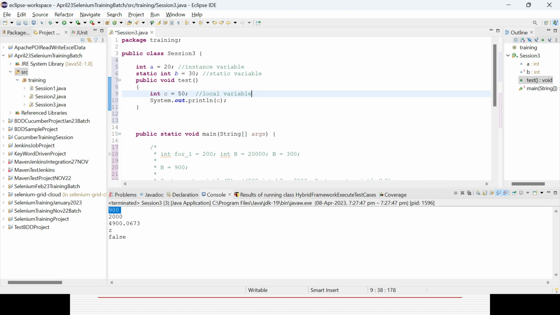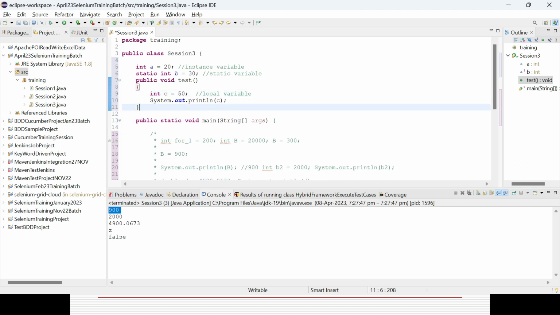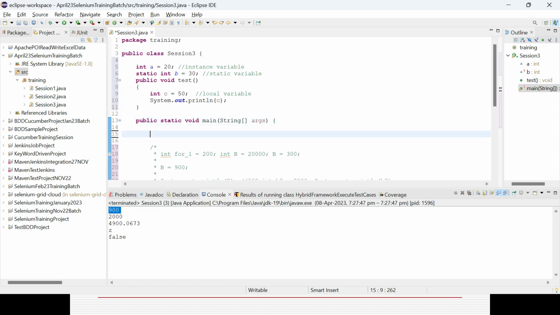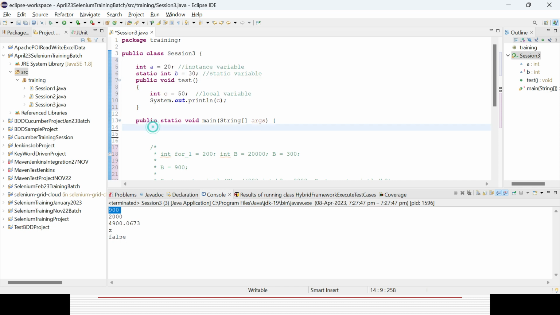So these are the three types of variables I have defined within the class. Now I want to access them in the main method. How can I access them? These variables are written at class level, not in the main method. So I can use SYSO and try to access b here. Let's see what happens. You could see there is no error message.